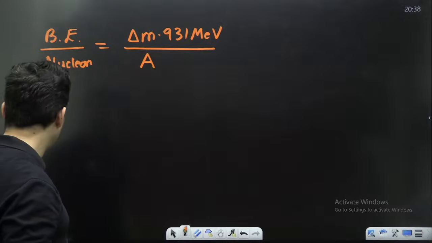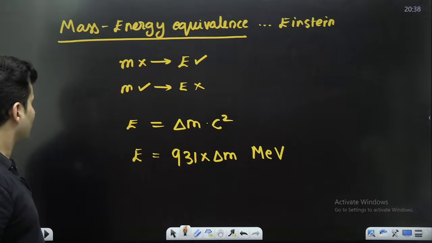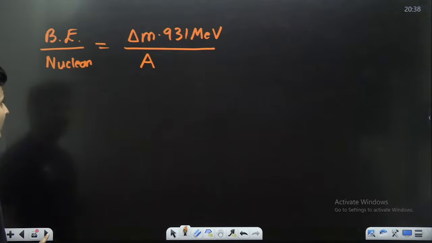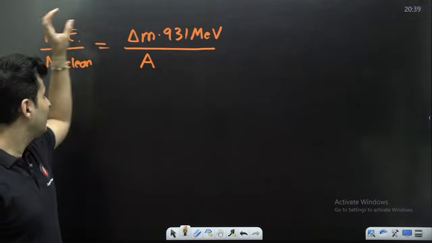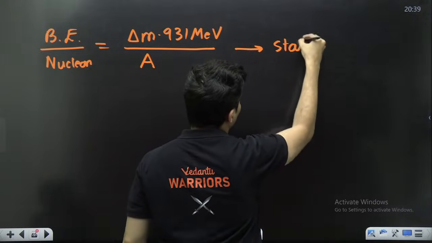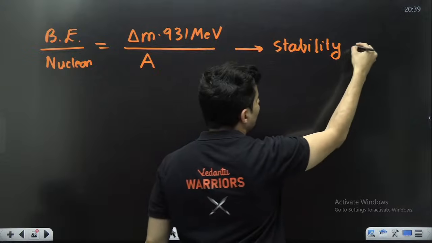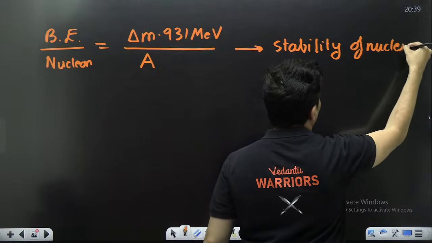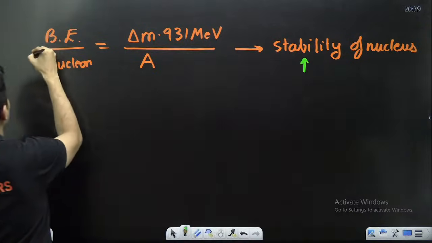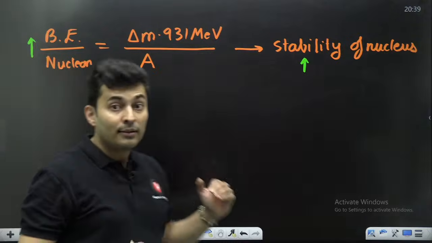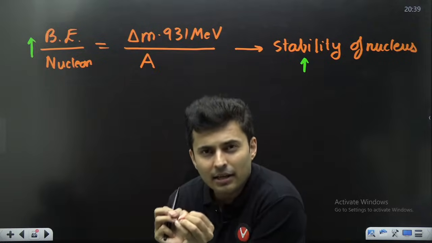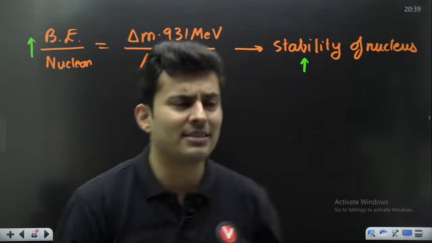Delta M you know how to calculate, it is the difference of the masses of the nucleus and the total mass here. So if you calculate delta M and multiply by 931, that's binding energy, and per nucleon it gives you the stability of the nucleus. If a nucleus is more stable, then this quantity will be higher. The lesser this value, that is less binding energy per nuclear particle, less energy is released, it's not very stable.